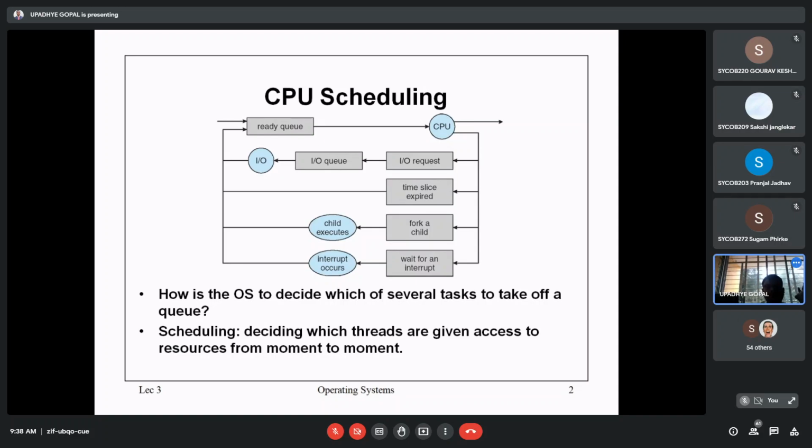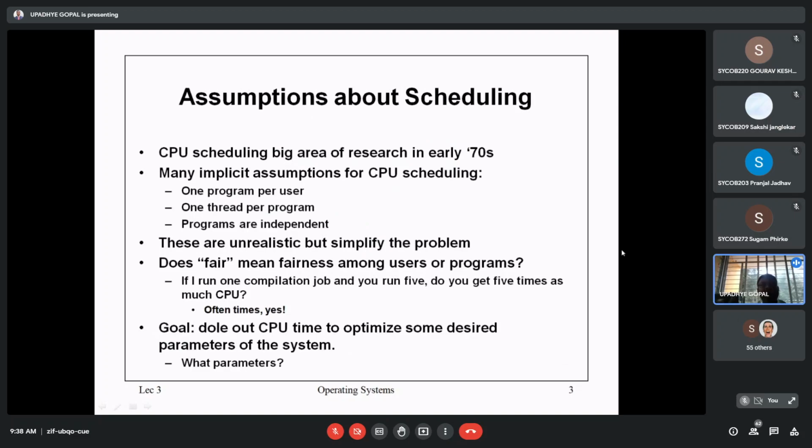So in which order the information will be given to the CPU, and in what order the execution can be done by the CPU, that we have to discuss, right? There are some basic assumptions behind scheduling as far as CPU scheduling is concerned. It is one of the research areas we can work on, but it is not of our current concern. You are in second year, so don't go for the first line. It is just for basic understanding, right?